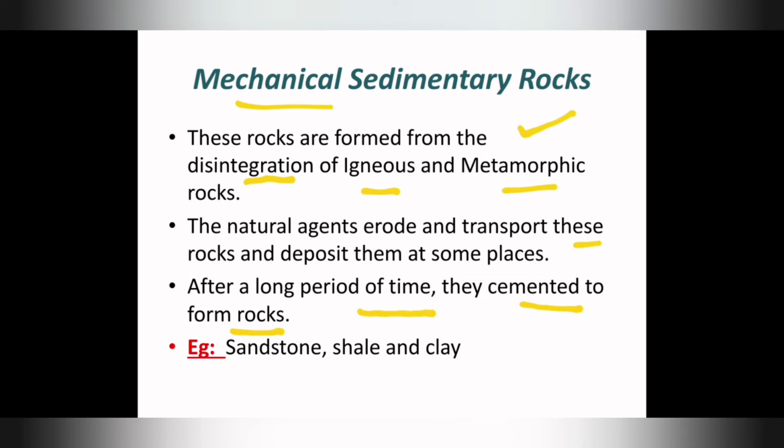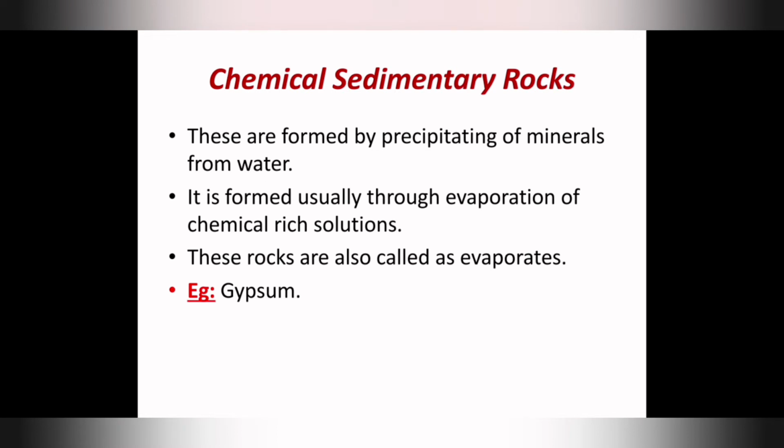Examples for that are sandstone, shale and clay. Third one is chemical sedimentary rocks. They are formed by precipitating of minerals from water. So these chemical sedimentary rocks are formed by what? Precipitating of minerals from water.